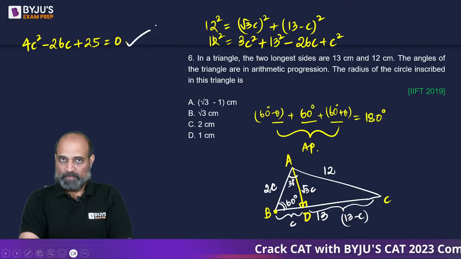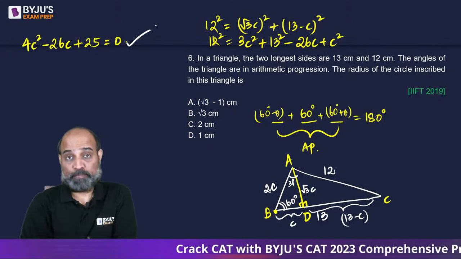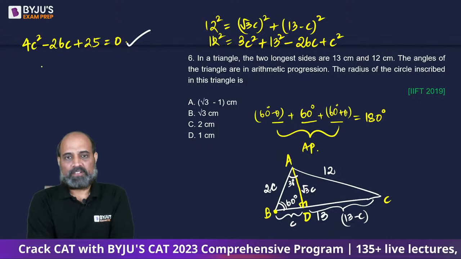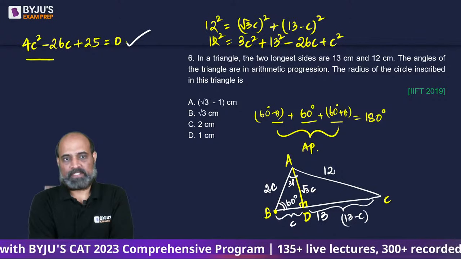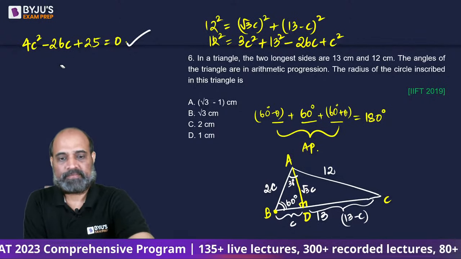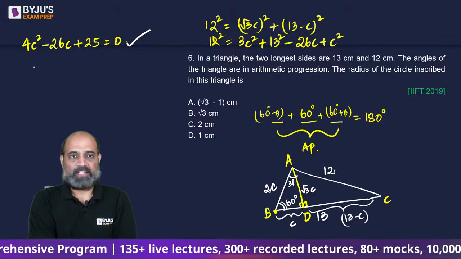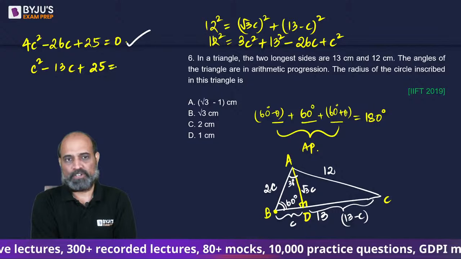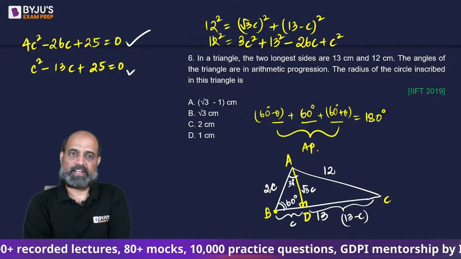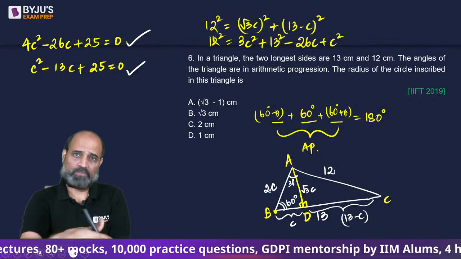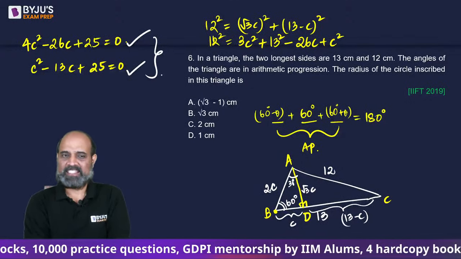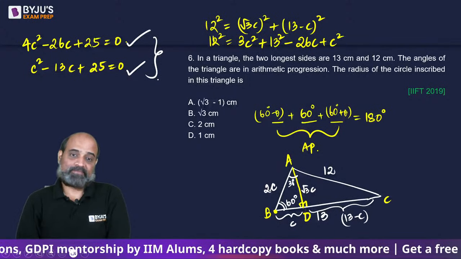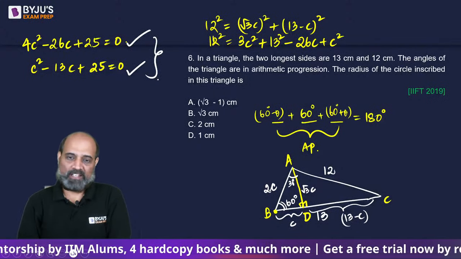This particular equation and the equation that I wrote previously will give us the same answer. ठीक है, same value आएगी. In the previous one, we had C square minus 13C plus 25 is equal to 0. They both are the same equations, right? C की जगह 2C रख दो तो one changes to the other. Like I said, मेरे को डर था कि वही आएगा. Sine law शायद लगाना पड़े.